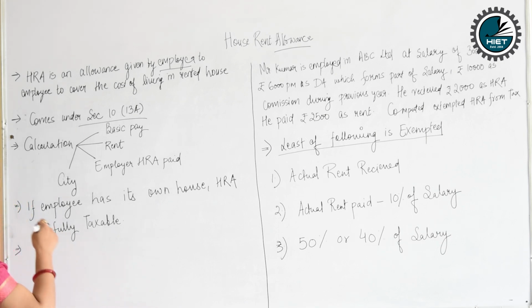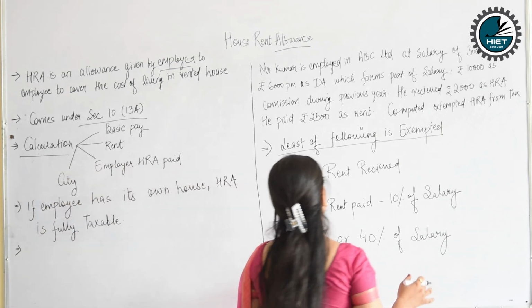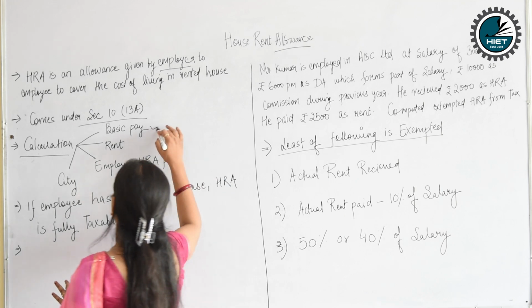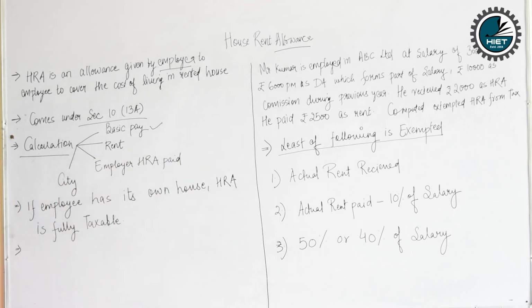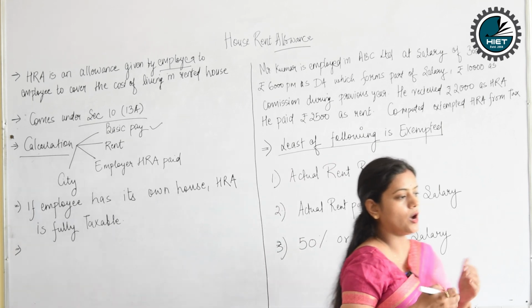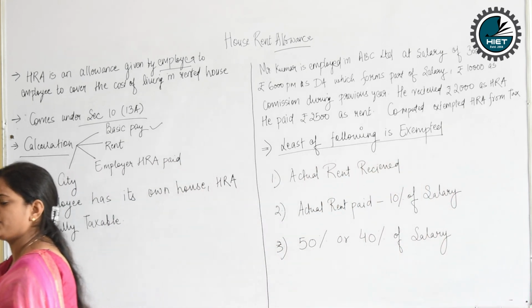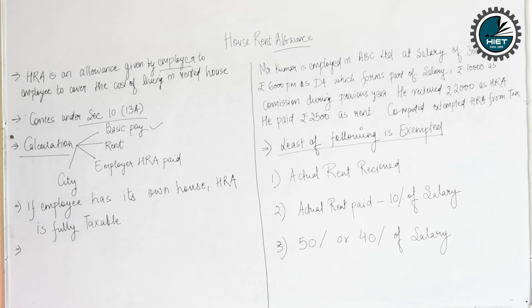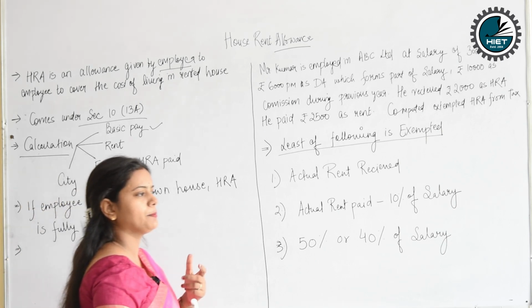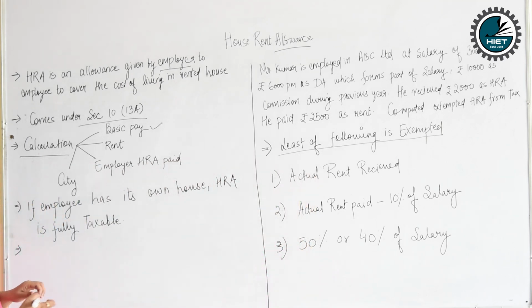So what are the bases to calculate the HRA? There are various bases to calculate the HRA. First is basic pay. You will get HRA in proportion to the salary you earn. If your salary is less, the proportion of your HRA will also be less. And if your basic pay is more, the proportion of your HRA will also be more. Now next, the rent paid.